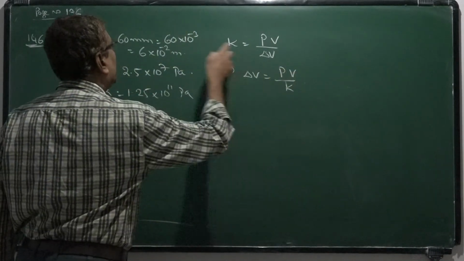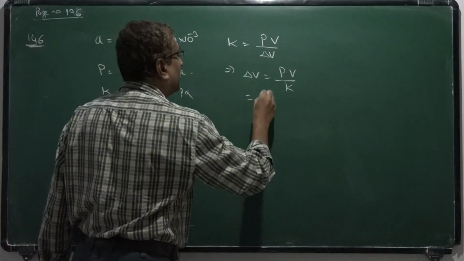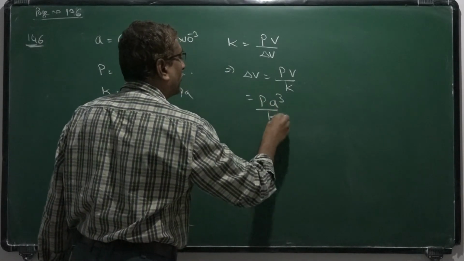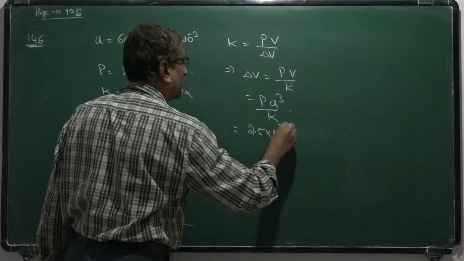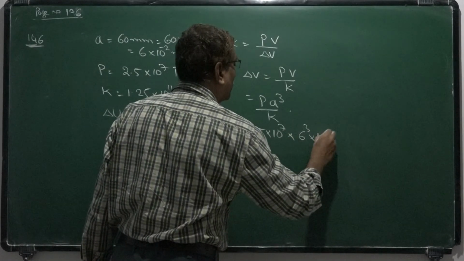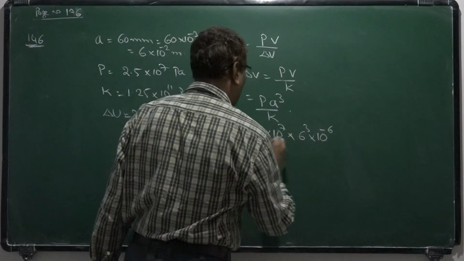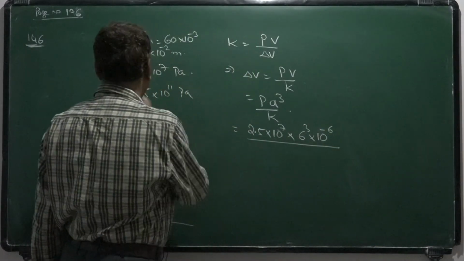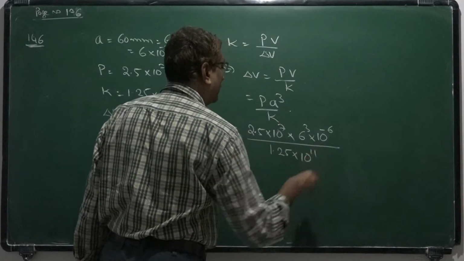But here it is a side that is given, so volume is equal to a cube, so that is P a cube by K. So that is 2.5 into 10 to the power 7 into 6 cube into 10 to the power minus 3 cube, meaning minus 6, divided by K, which is 1.25 into 10 to the power 11.